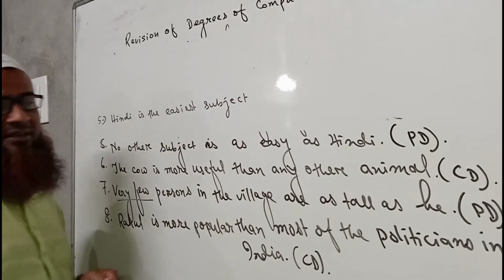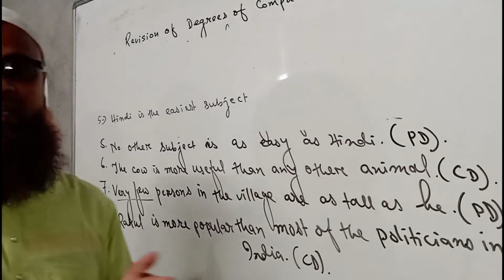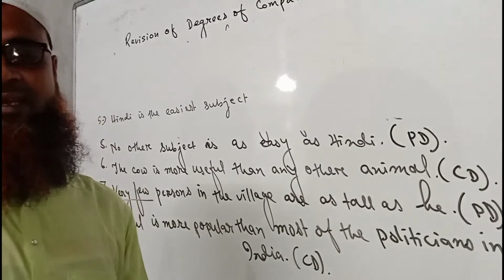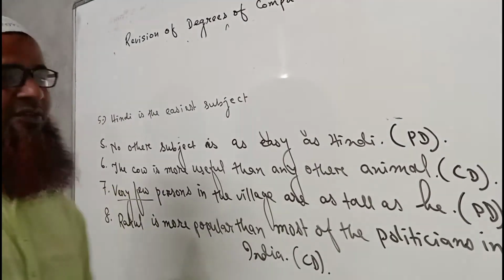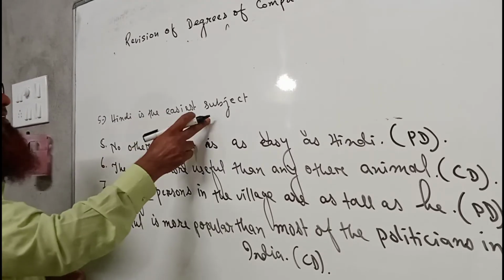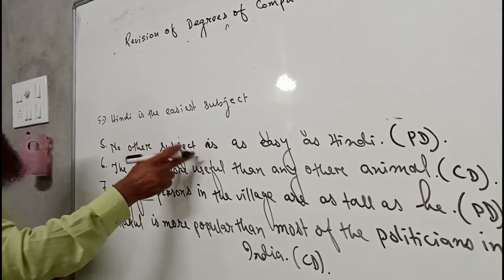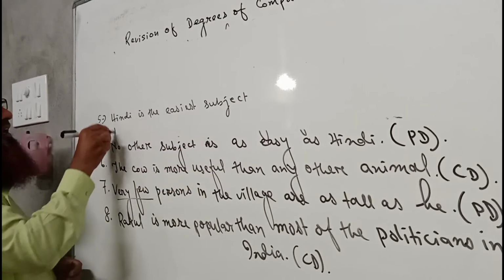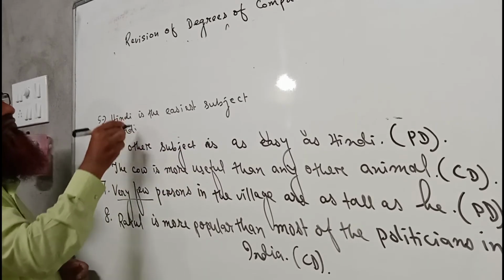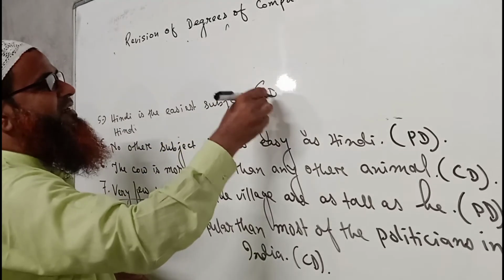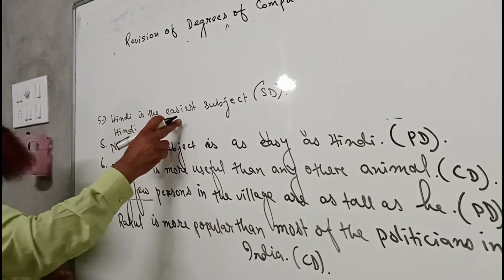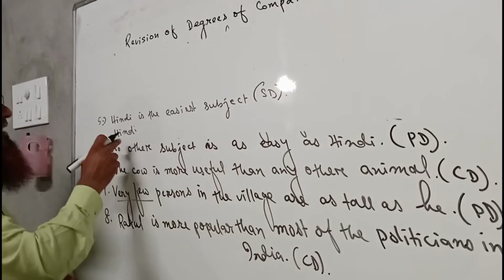Now we can write it in comparative also. So then we have to write Hindi is easier than any other subject. Hindi is the easiest subject of all, this is in superlative degree.